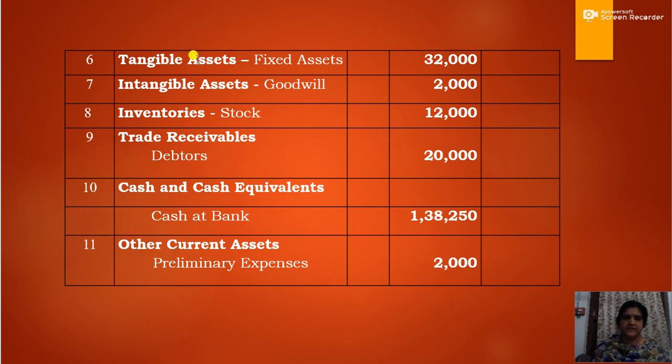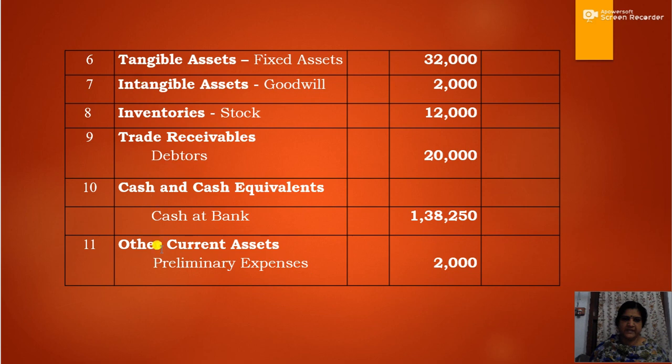Now tangible assets, that is fixed assets of rupees 32,000, which is acquired from the vendor. Then intangible asset, that was a difference of rupees 2,000 from the journal, that is goodwill rupees 2,000. Then inventory, that is stock acquired from the vendor, 12,000. Then trade receivables, debtors acquired from the vendor, 20,000. Then cash and cash equivalents, that is cash at bank, the closing balance of the bank account. We have already prepared a bank account and the closing balance was 1,38,250. Then finally other current assets, that is preliminary expenses paid by the purchasing company, rupees 2,000.